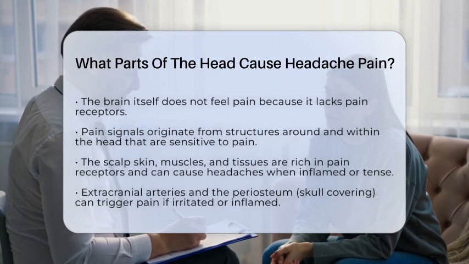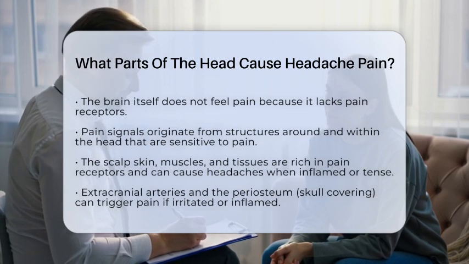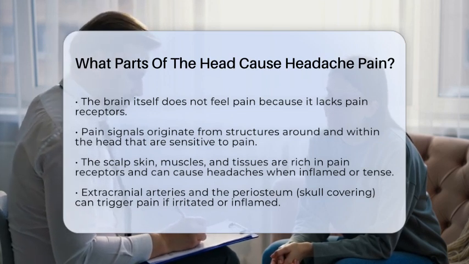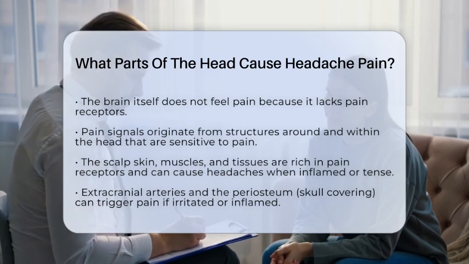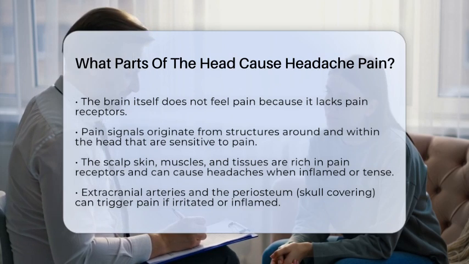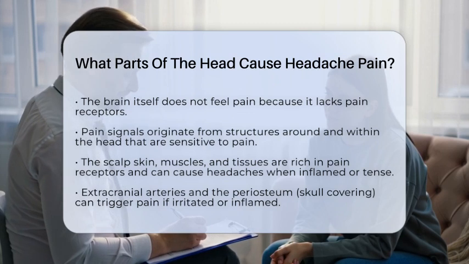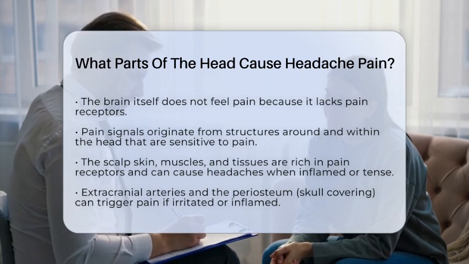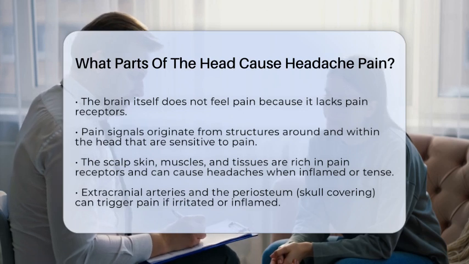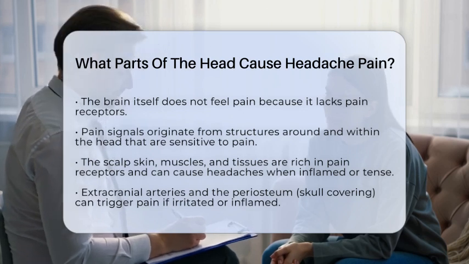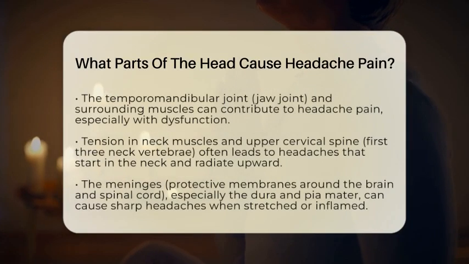First, the skin, muscles, and tissues on the scalp and head are rich in pain receptors. When muscles tighten or tissues become inflamed, they can send pain signals that feel like a headache. The arteries outside the brain, called extracranial arteries, and the membrane covering the skull bones, known as the periosteum, are also sensitive to pain. If these structures become irritated or inflamed, they can produce headache pain. The jaw joint, called the temporomandibular joint, can also contribute, especially if there's dysfunction or muscle tension around it.